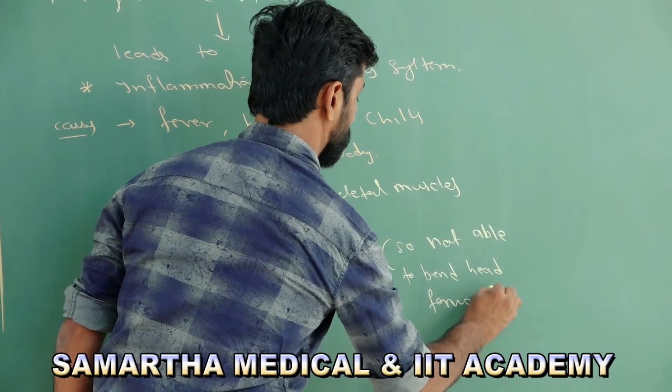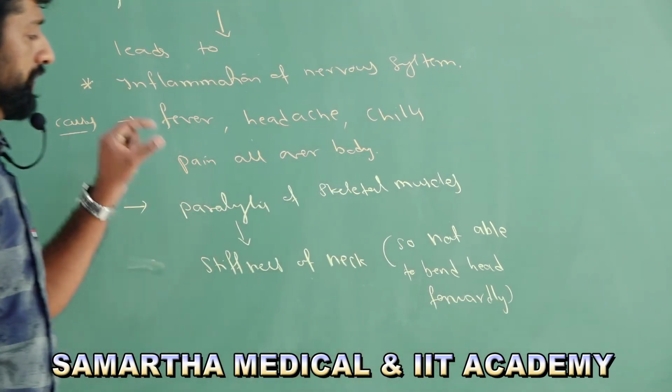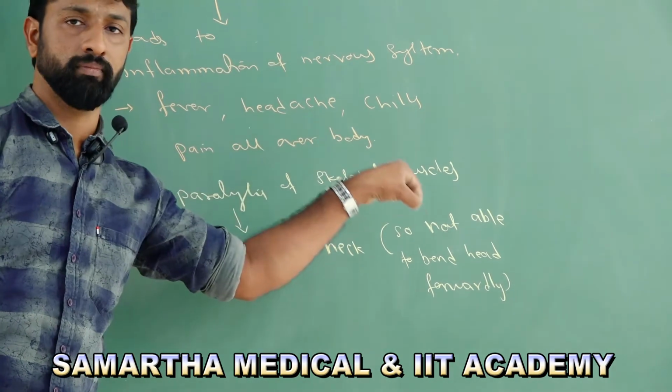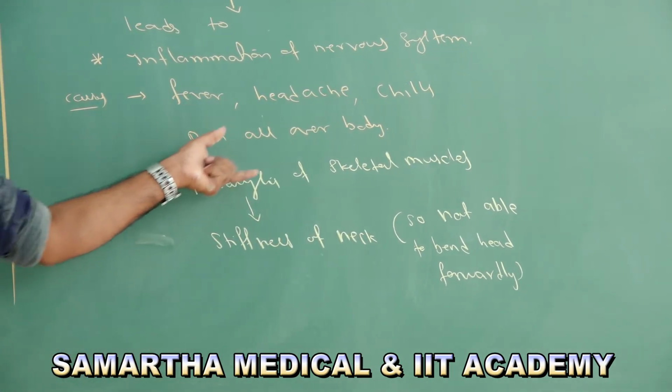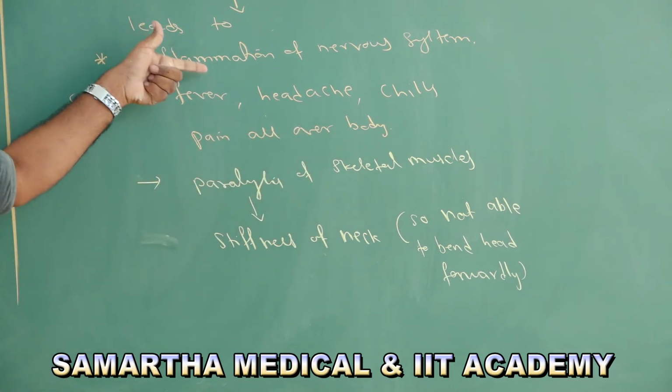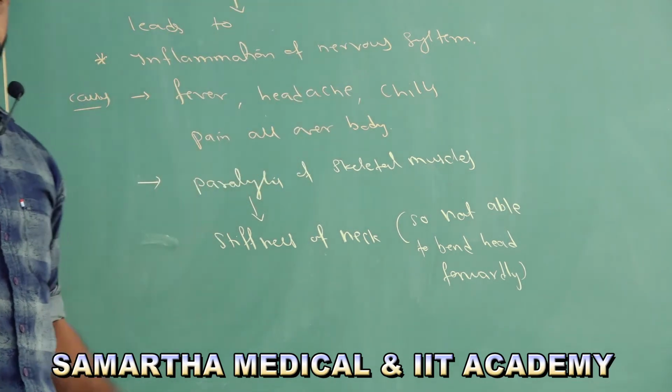This paralysis of the muscles is involved because of inflammation of the nervous system.